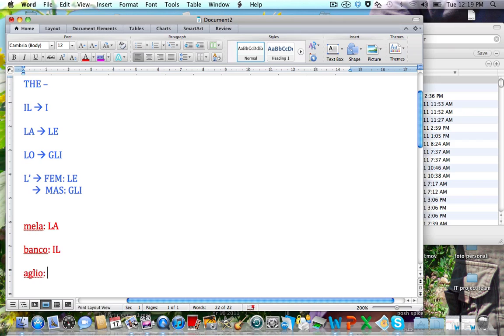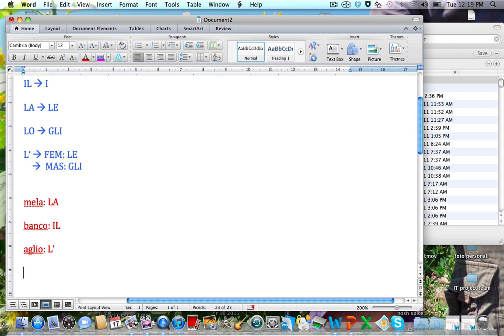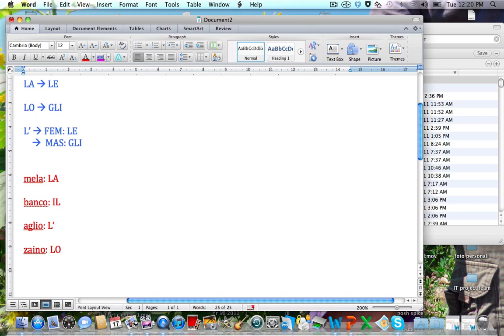It's masculine, however, more importantly, it begins with a vowel, therefore it's L apostrophe. What about zaino, school bag? It's masculine and it begins with a Z, so it has to be lo. And we'll do one more. What about a word like anatra, duck? Begins with a vowel, so L apostrophe.